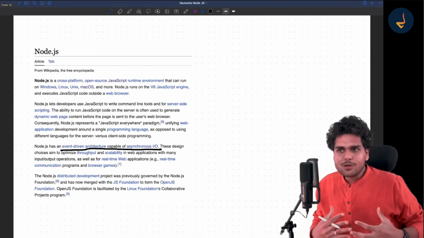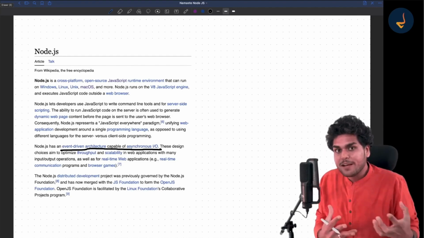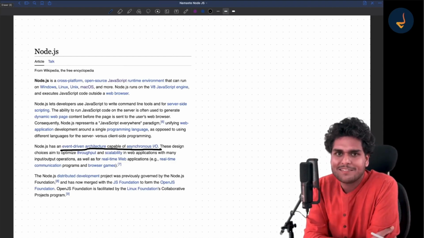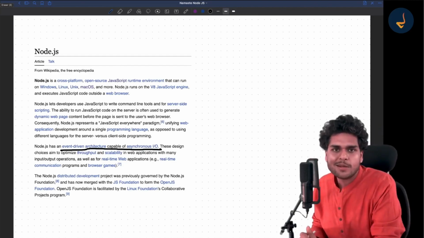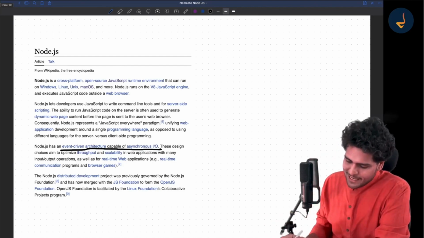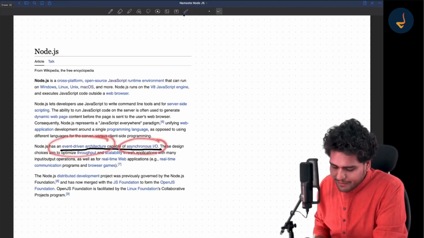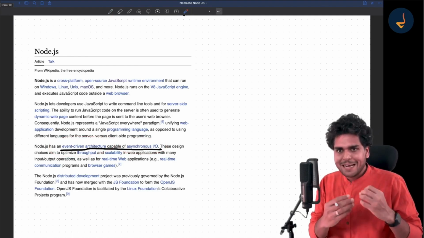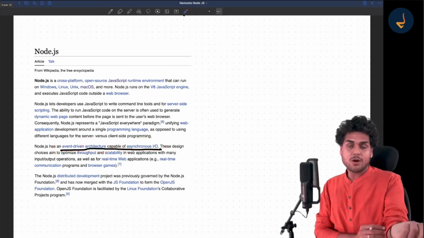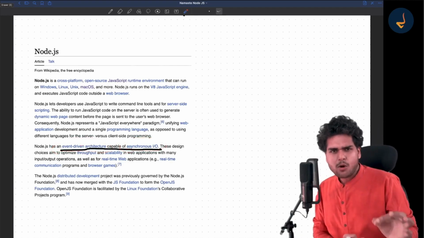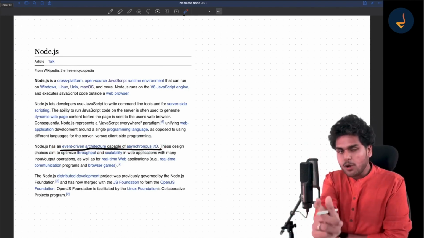When you write code, you will realize the beauty of Node.js. You will slowly start loving Node.js after this episode, trust me, because your mind will be blown away by a lot of things which I am going to tell you in this episode. So this whole episode will be around the same concept: asynchronous I/O, event-driven architecture, and what does it mean when I say event-driven architecture? What does it mean when I say asynchronous I/O? I will be going very slow and from scratch, and I will build up things layer by layer. So just keep following what I am saying.